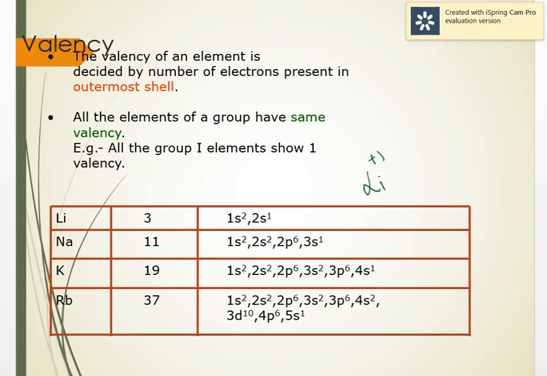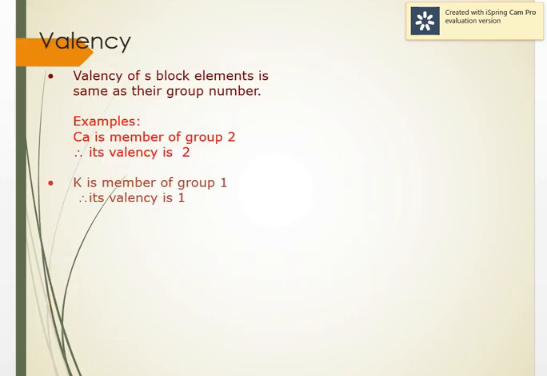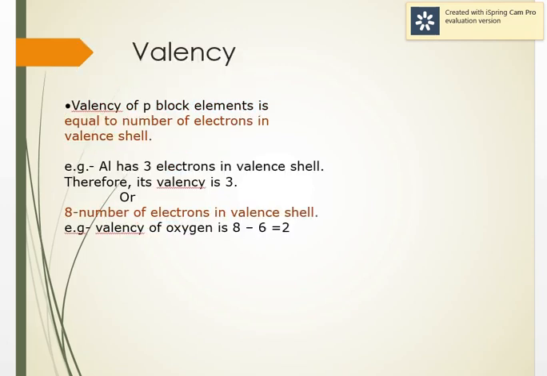Same way, for group 2 the valency is +2. Group 3, the valency is +3. The valency of S block elements is the same as the group number. For example, group 2 has calcium, magnesium, beryllium, strontium, barium. They all have a valency of 2, or electrovalency of +2. Potassium, which is in group 1, has a valency of +1. So lithium, sodium, potassium, rubidium, cesium all have +1 because they are in group 1.